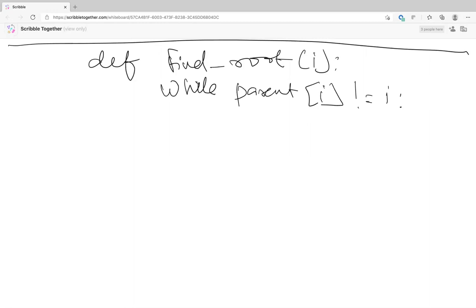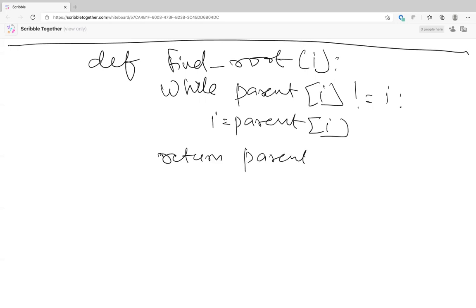You make i equal to the parent of i so that you can go up. And then when you exit the loop, you have i. So basically at the end, you have parent of i and i pointing to itself. So you either return i or you return parent of i, both will do the same thing. Is that clear?